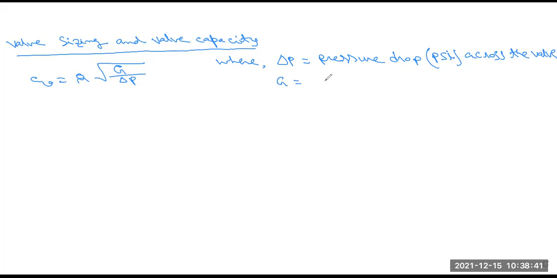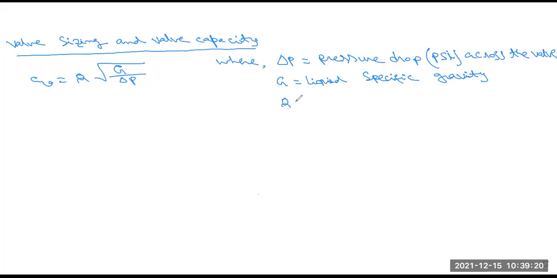G is the liquid specific gravity. That means what type of liquid we are using for this measurement. So this liquid specific gravity, its value for water, when you use water, is basically 1. The value of specific gravity of water is 1.